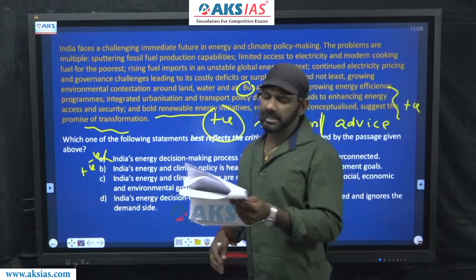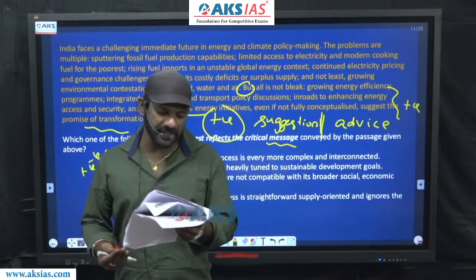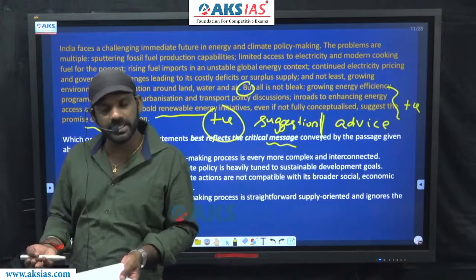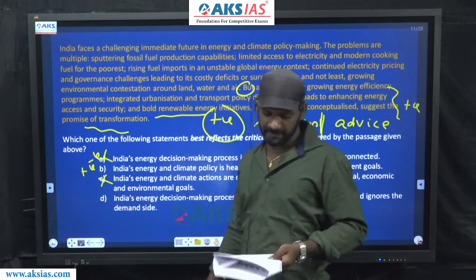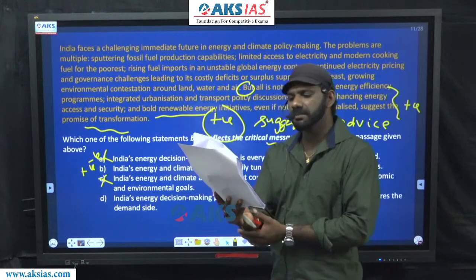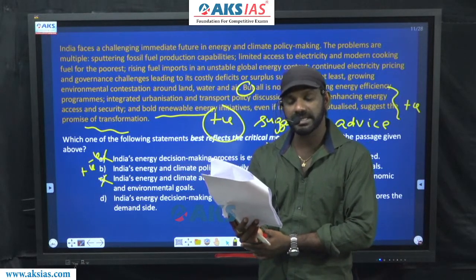Come to C. India's energy and climate actions are not compatible with its broader social, economic, and environmental goals. Negatively charged. Option C is also eliminated. Come to D. India's energy decision-making process is straightforward, supply-oriented, and ignores the demand side.